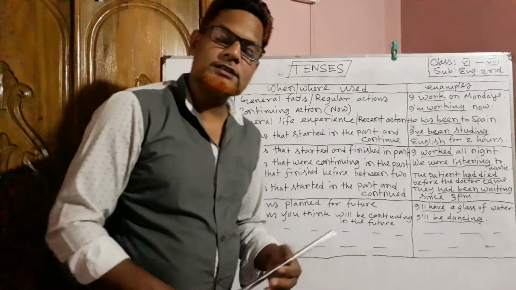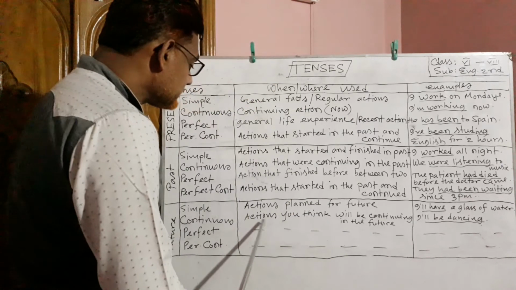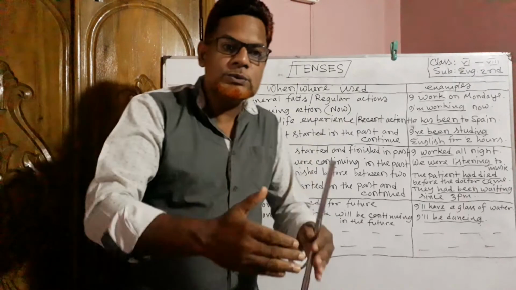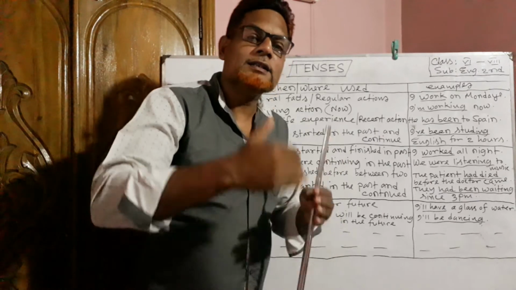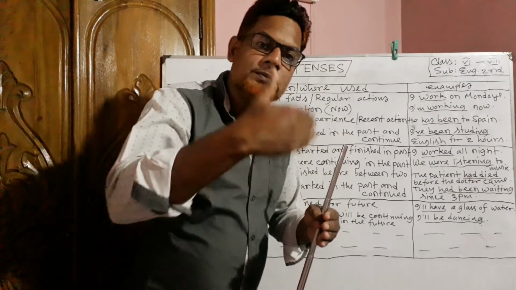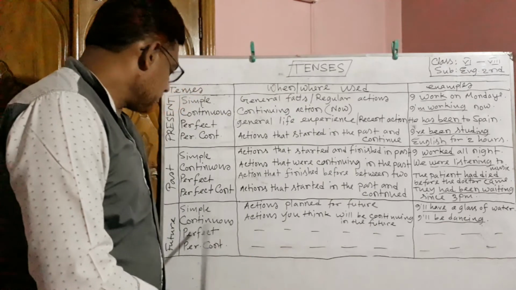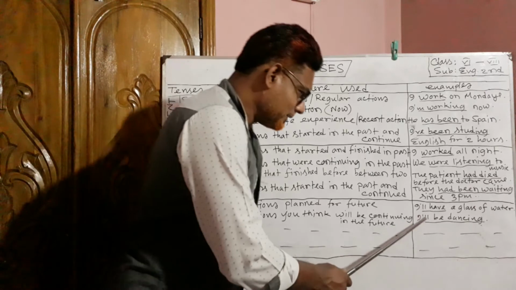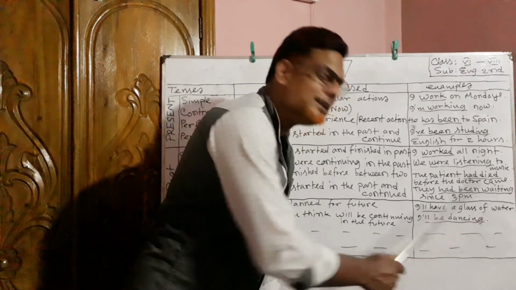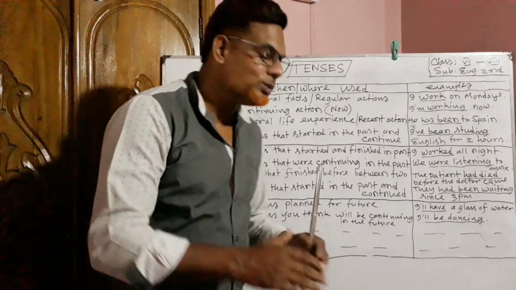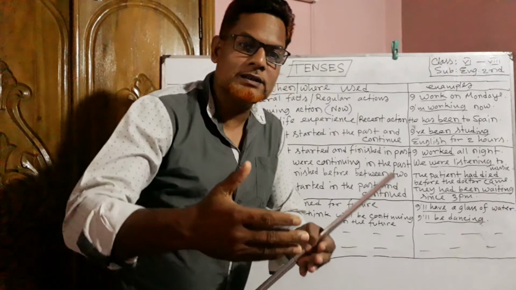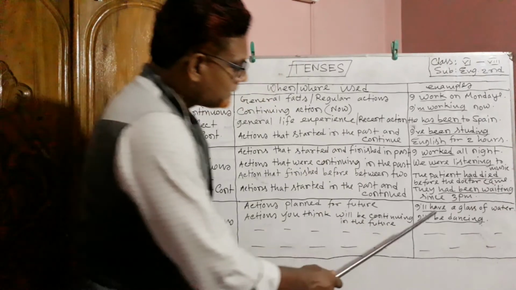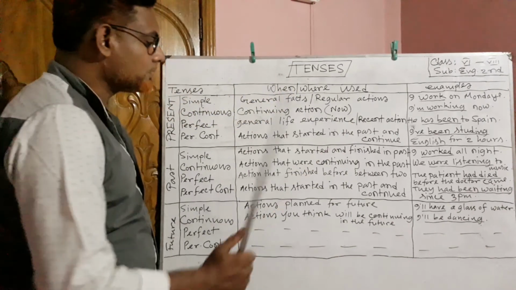Then look at the next tense, future continuous tense. When can you use the structure of future continuous tense? For actions you think will be continuing in the future. Suppose you are thinking now about an action you will do and it will be continuing. In this case you have to use the structure of future continuous tense. Look at the example, "I will be dancing." That means the doer will continue his work of dancing. So this sentence is future continuous tense.